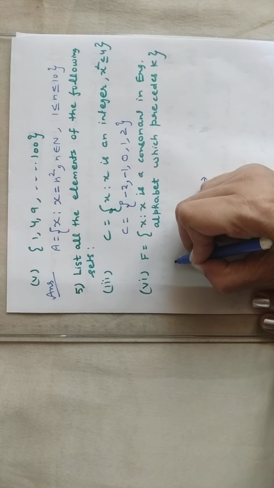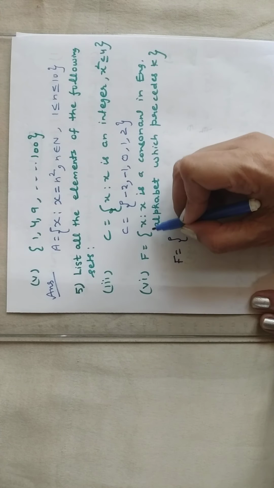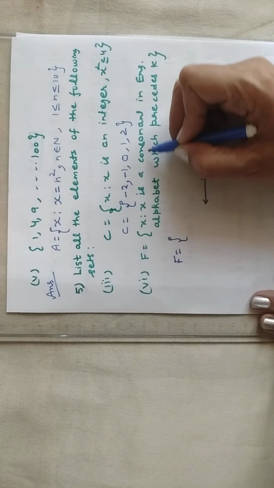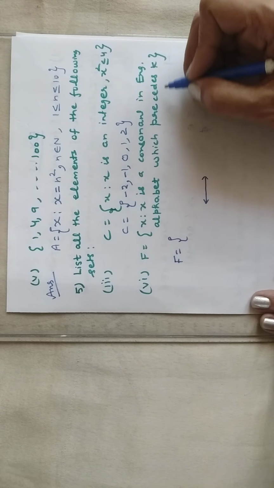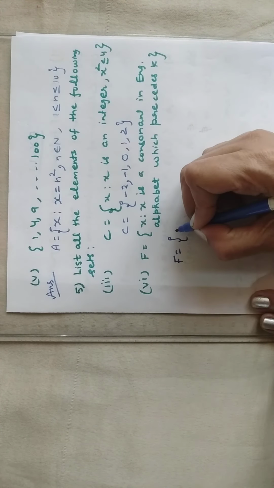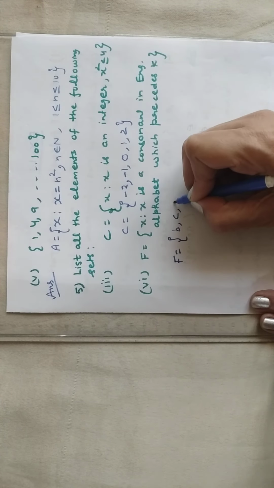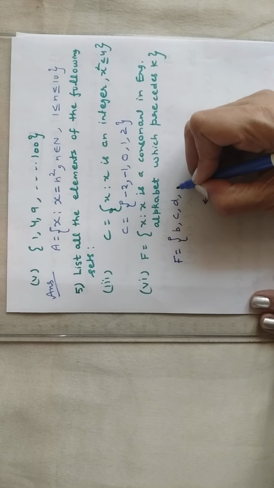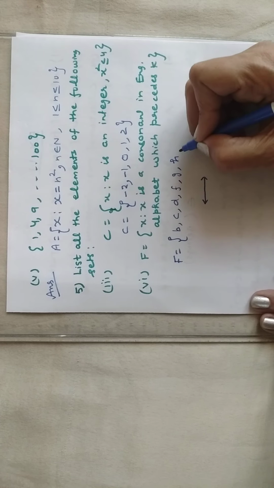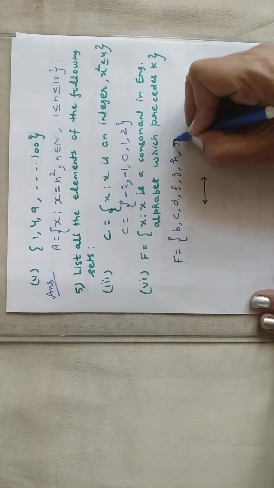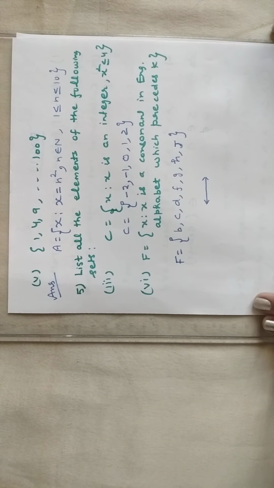Last, again you have to write it in roster form. This is the sixth part: x such that x is a consonant in the English alphabet which precedes K. So you have to write the consonants before K. A is a vowel, so you will not write it. B, then C, then D. E you will skip. F, G, H. I you will skip. Then J, that's okay, right? So this is the roster form.